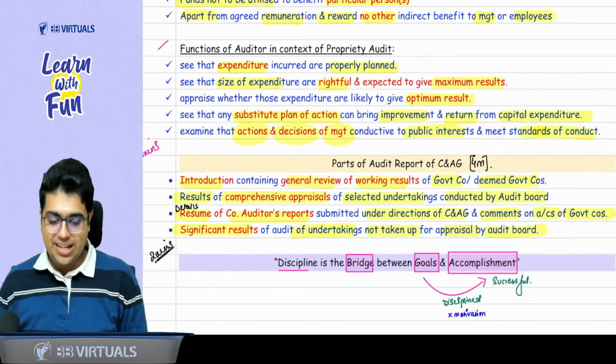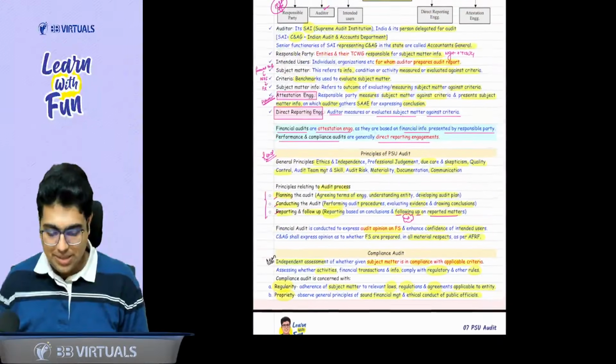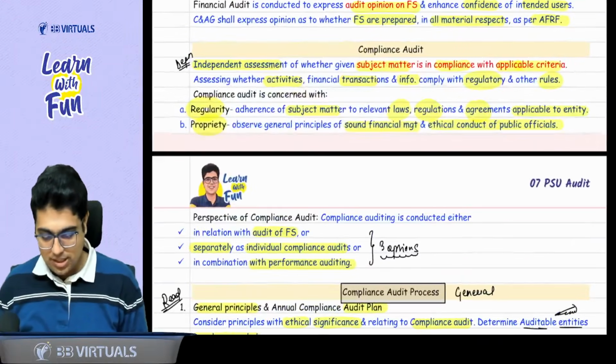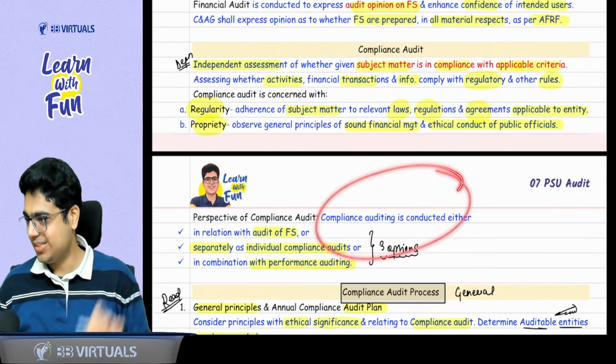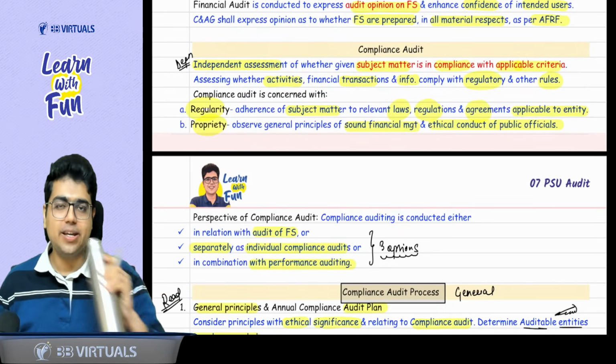Last topic that we are left with is compliance audit. Then we will do the remaining questions from question bank and wrap up this chapter. Compliance audit is this much only. Okay? It is this much only. Take 2 sips of water. Get ready.